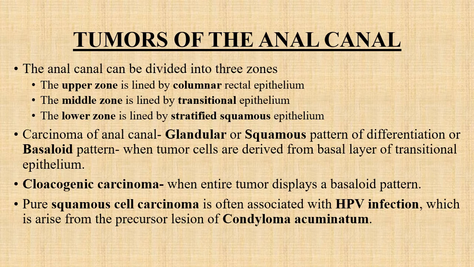And if the entire tumor is displaying this basaloid pattern, then it is known as cloacogenic carcinoma. The pure squamous cell carcinoma of the anal canal, which is arising from the lower zone of the anal canal, is often associated with HPV infection, and it has a precursor lesion of condyloma acuminata.